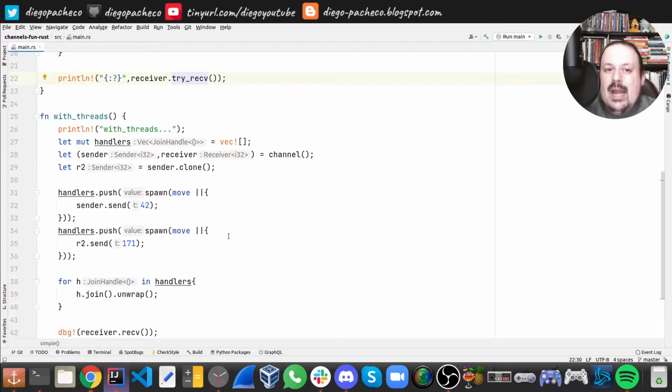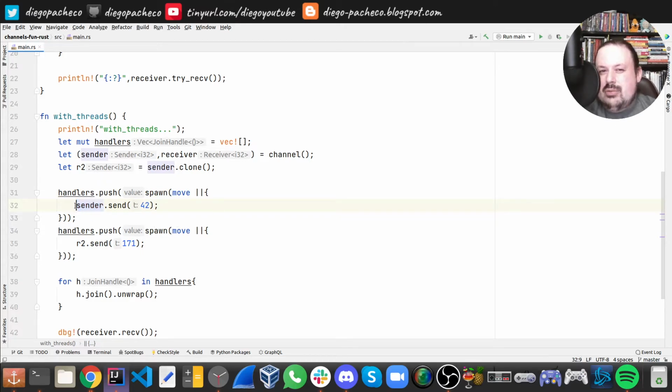And then with threads, I have a mut handlers, which is a Vec. I do channel, so I have a sender and I have a receiver. So that's an interesting thing. Remember Rust borrow and ownership rules. So I'm gonna create a thread and put it in my handlers, and I do that with spawn move because I need the sender to send there, right?